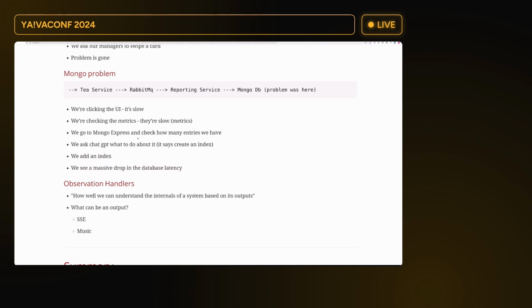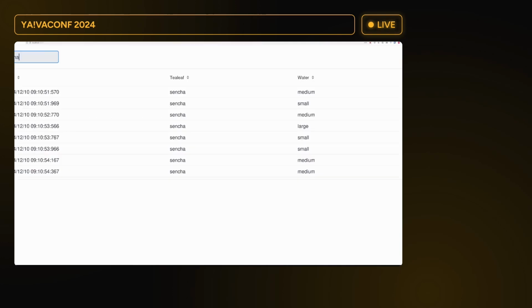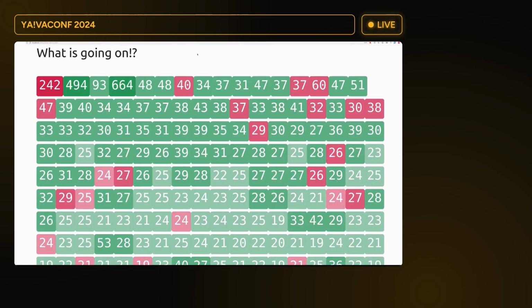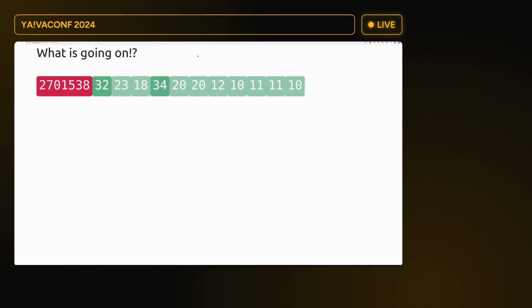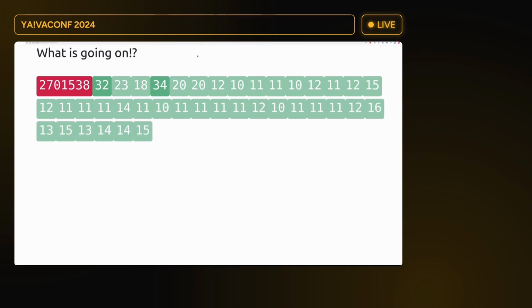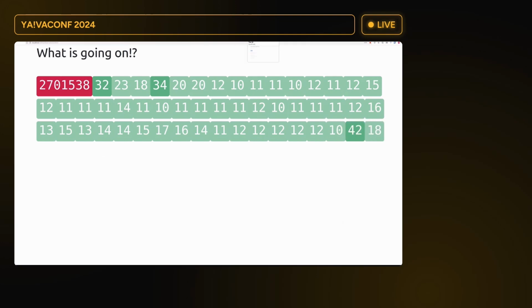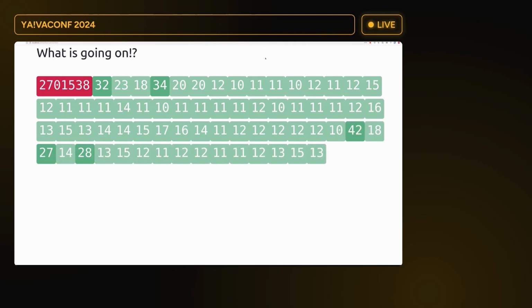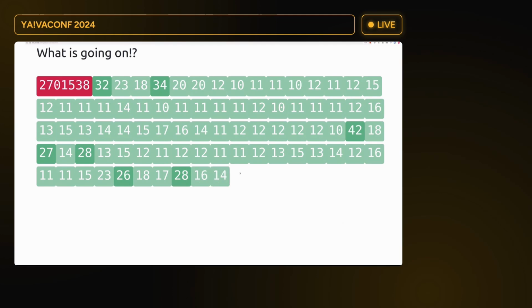Okay, last thing before we go to the questions. All of this works thanks to Micrometer and Micrometer Observation. And we said that we can understand the internals of a system based on its outputs. The outputs were metrics, logs, and tracing, but we can do even more than that. My very good friend, Jonatan Ivanov, has created a visualization using tiles, where the green tiles mean that the request was fine, and the number here represents the latency.